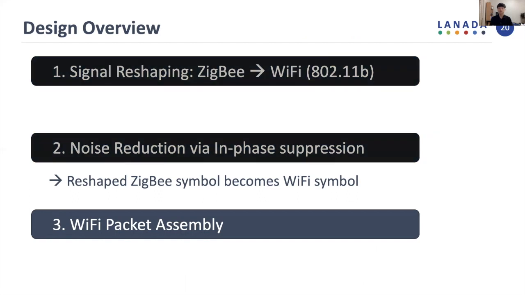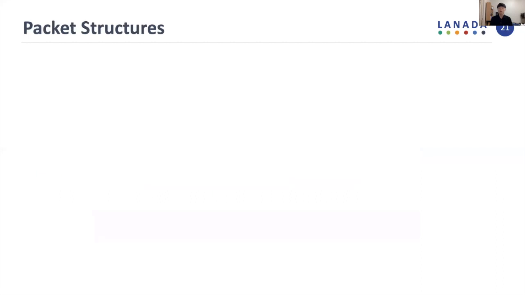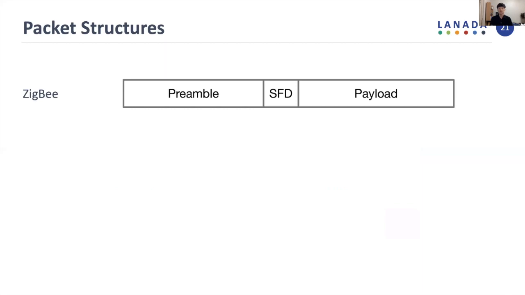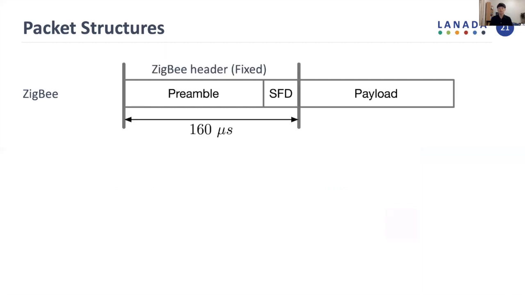Lastly, we present the technique to assemble a resumed Wi-Fi packet using the reshaped symbol. Our key insight to assemble a Wi-Fi packet is related to the fixed headers of ZigBee and Wi-Fi. Let's see the ZigBee's packet structure first. Here, the point is its header composed of preamble and SFD actually has a fixed bit pattern, which is known in advance.